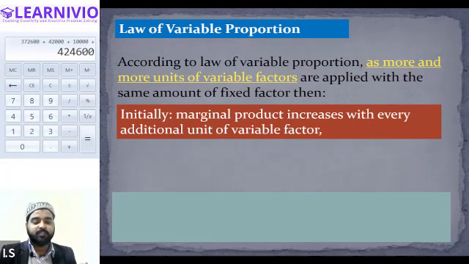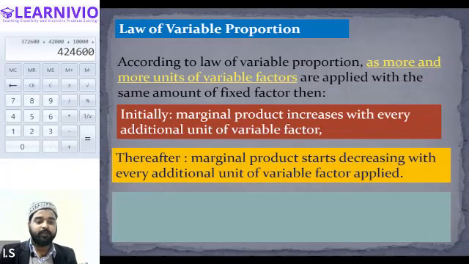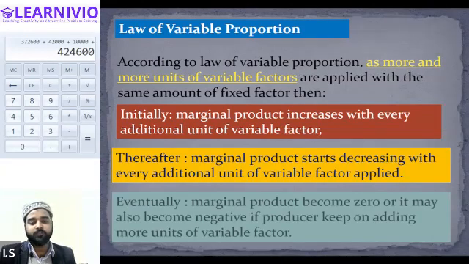But after a certain point, what will happen? After a certain point, marginal product will start decreasing with every additional unit of variable factor. When more labors are added after a certain point, marginal product goes on declining. If you stop at this point, this will be okay. But if you keep on adding more labors, then eventually marginal product will become zero, and it may eventually become negative also.